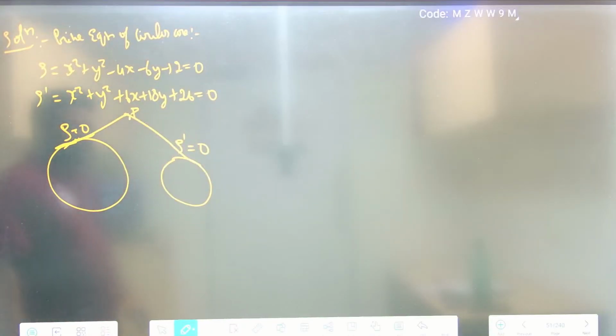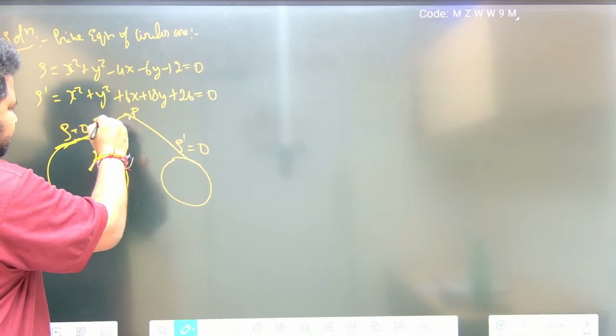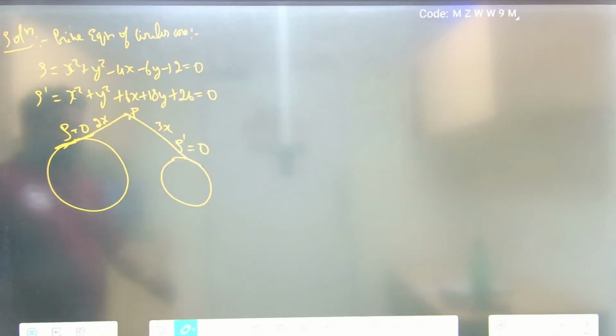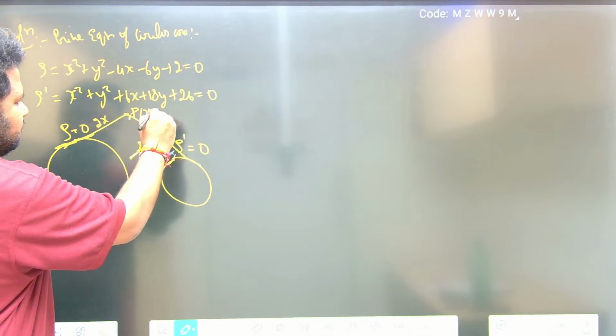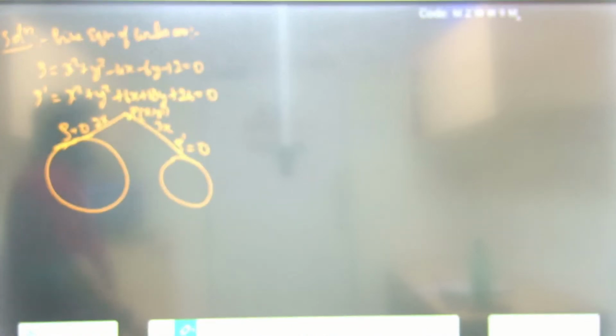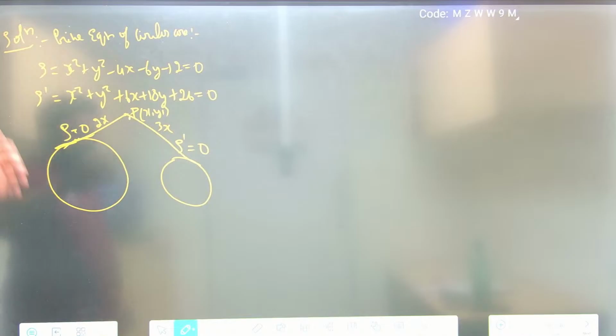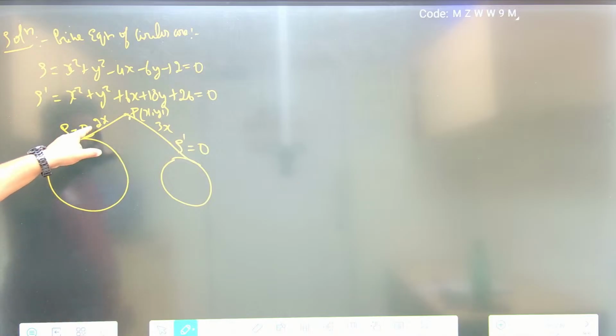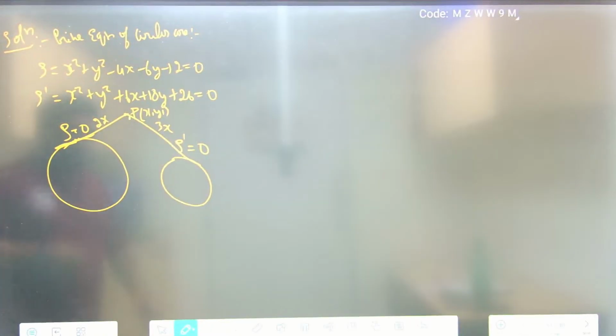So it is in the ratio such that this is 2x, this is 3x. That is 2:3 ratio. Let this point P be x1, y1. Point of contact of the tangents from S and S dash. It is in the ratio, length of the tangent from S is equal to 0 is 2x and this is 3x.